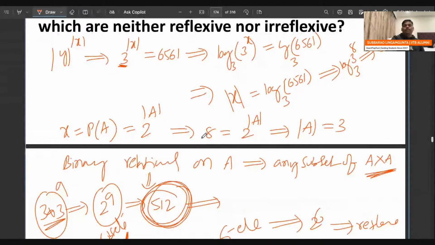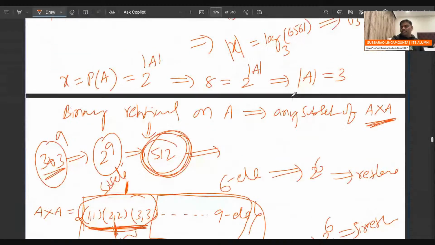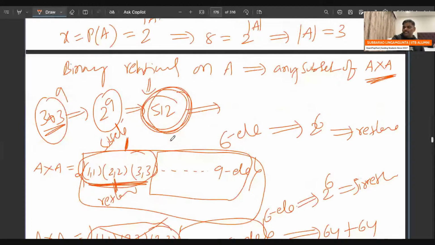Now the number of binary relations on a, how many? Binary relation on a is nothing but a subset of a cross a. A cross a has 9 elements, and any subset you take is a relation. Out of 9 elements, take any subset, so 2 power 9 subsets are possible. So totally 512 binary relations on a.